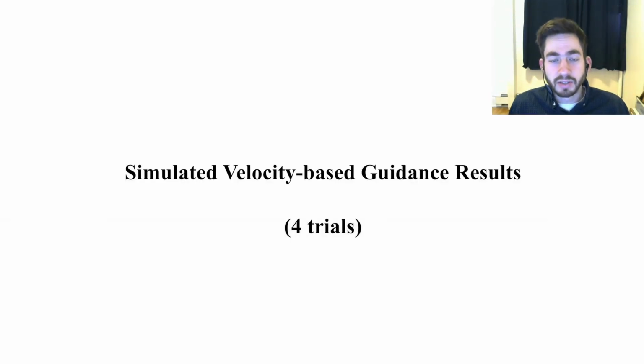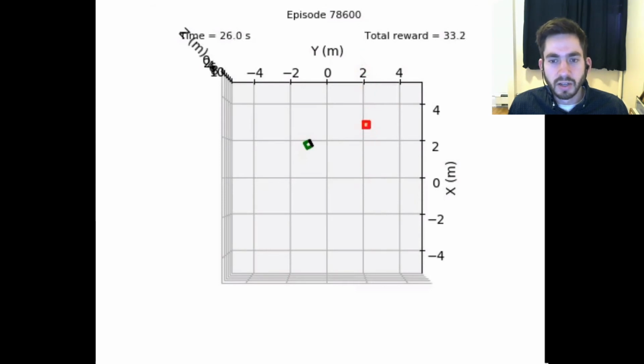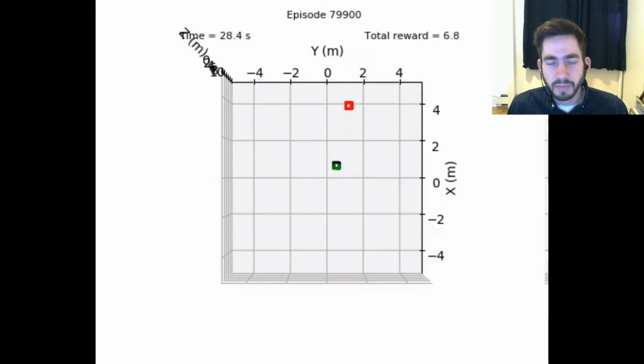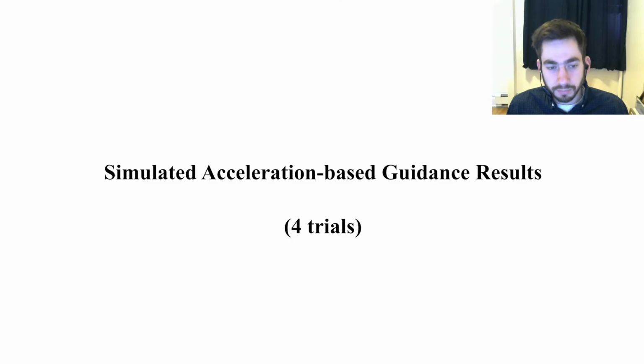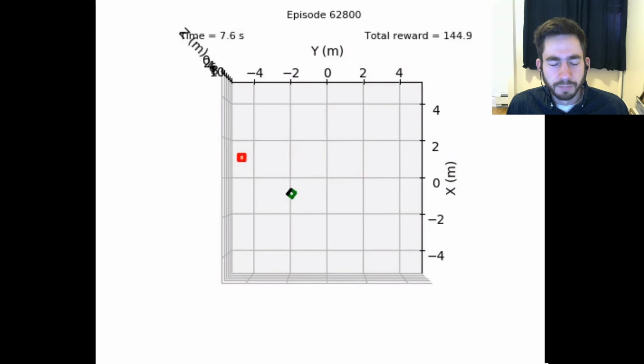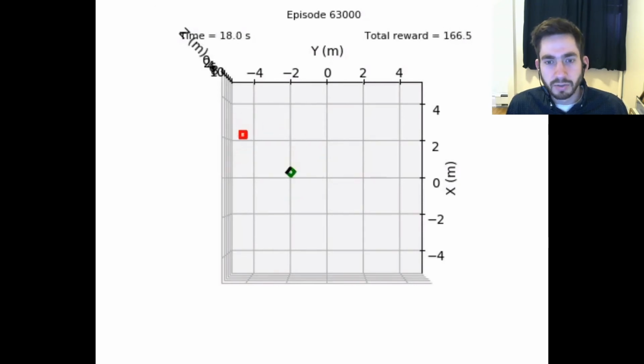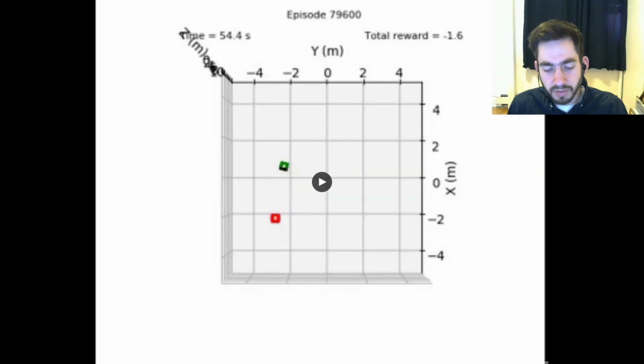Here's the velocity-based guidance results first. There are 4 trials here where the red chaser has to move to that desired location, and you notice that there's quite a bit of overshoot, and then there's also some steady-state offset, especially in the last one here. You'll notice it. But overall, it does solve the task. When we compare that to the acceleration-based deep guidance results, you see that there is very low overshoot and similarly low steady-state offset. So off the bat, we see that the acceleration-based deep guidance appears to be best.